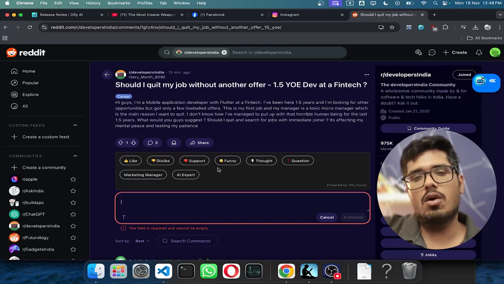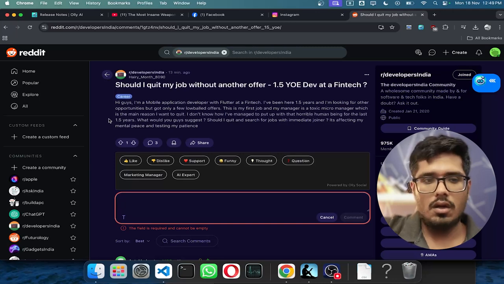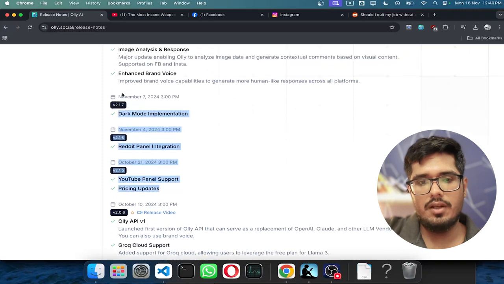And now that we have a lot of users giving feedback, I think we've reached a point where we can start and add these updates for the application. Talking about application, we've also been working on a mobile app, and so far we made decent progress there. The only thing that is pending at this point of time for internal testing and beta testers is that we need to get approved by Google, which is something that is pending on Google. So we can't do much on those lines, but we're trying our best to get it out as soon as possible. All right, so let's quickly take a look at what we've covered so far: dark mode, Reddit panel, and